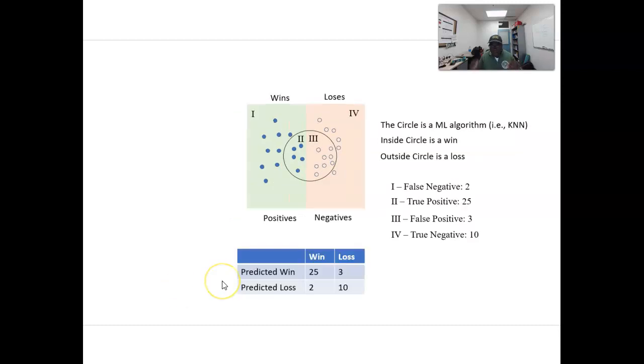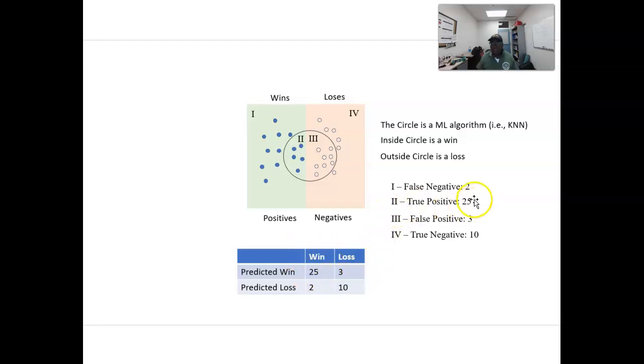Okay. So what we can do, just for sake of practice, is look at this. In the algorithm, these numbers don't match the dots. I could have fixed that, but it's fine. So you can imagine on your columns is predicted, and on your rows is the true win and loss. Okay.